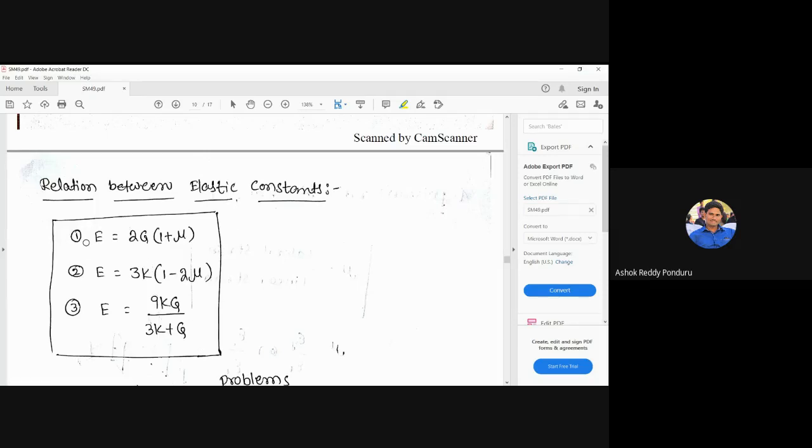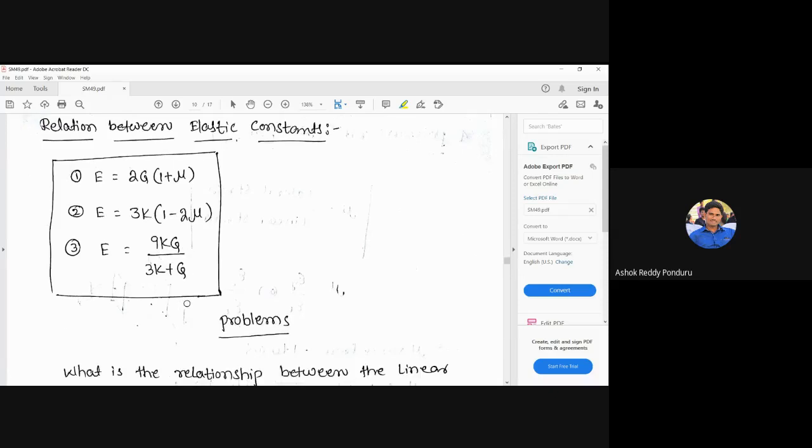In GATE, suppose G and E values are given and you find the mu value, or mu and K values are given and you find the E value, or E and K values are given and you find the G value. These are very important. Please remember all three.